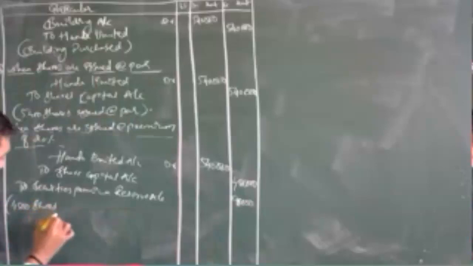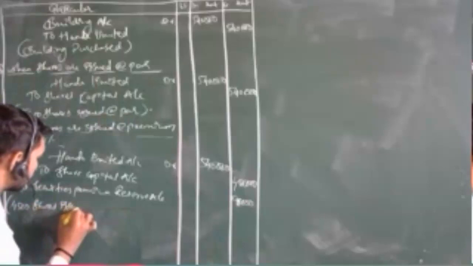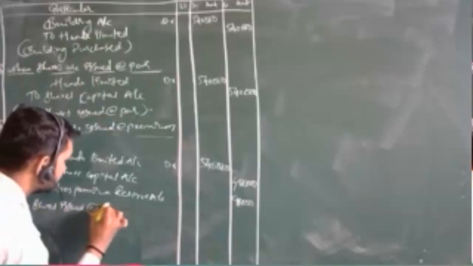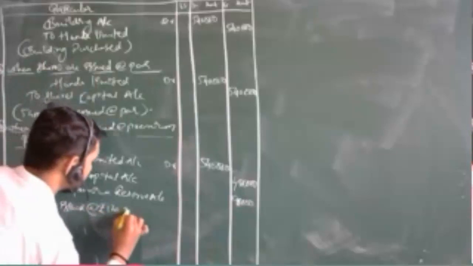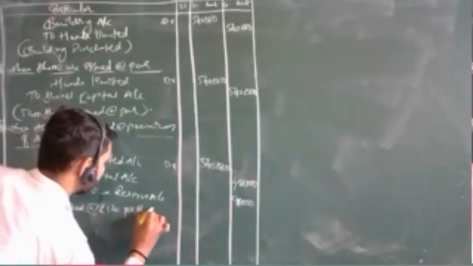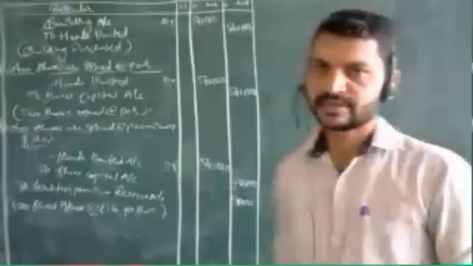Narration: 4,500 shares issued at rupees 120 per share. That's it. If we see both sides, the answer gets tallied over here.